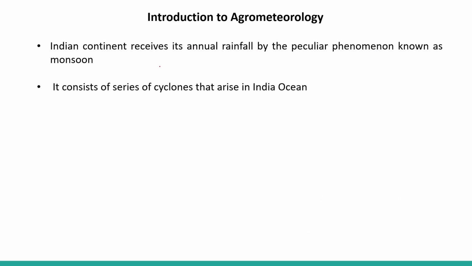The Indian continent receives its annual rainfall by a particular phenomenon known as monsoon. We have a particular season called the monsoon season, in which we receive maximum rainfall. The Indian continent receives maximum rainfall in this season. It consists of a series of cyclones that arise in the Indian Ocean.